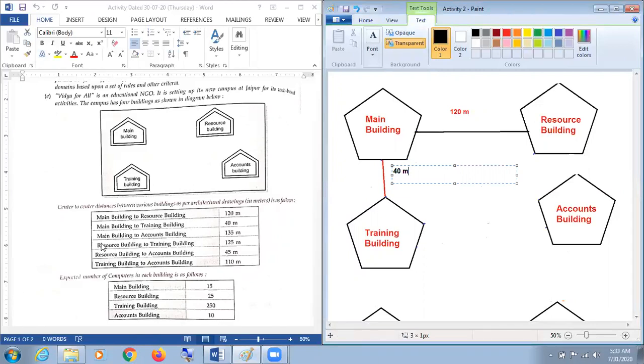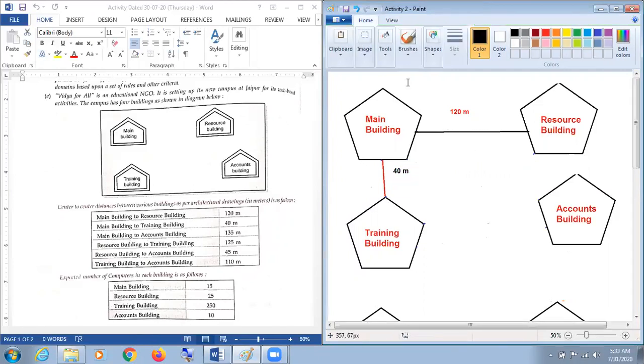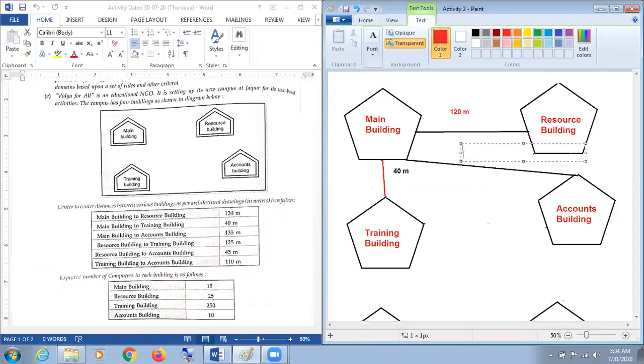Okay. After that, there is a main building to accounts building. Again, the same procedure I'm following. We are going to draw main building to accounts building. This is the main building and this one is the accounts building. We are supposed to mention here the distance is 135 meters. I am just going to write here 135.